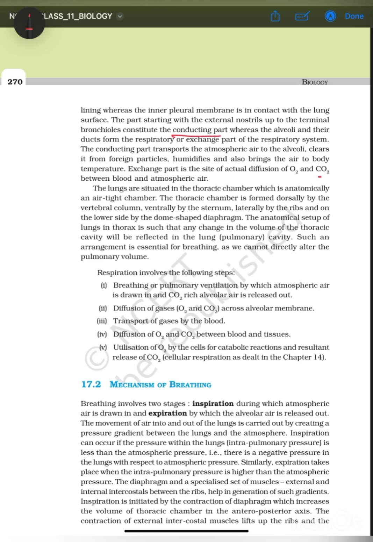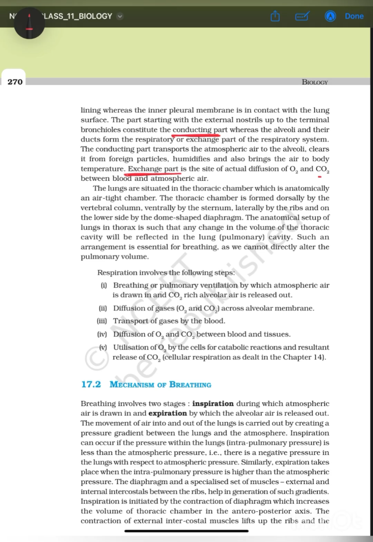Now we'll talk about the conducting part and the exchange part. What is the conducting part? The conducting part basically comprises the parts of the respiratory system which lead the air into the alveoli, and the alveoli and their ducts are basically the exchange part where the actual diffusion of O2 and CO2 takes place.